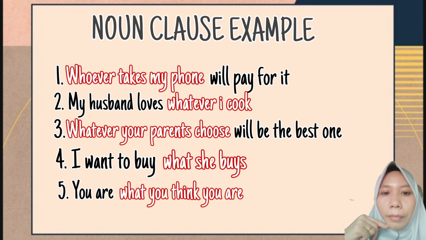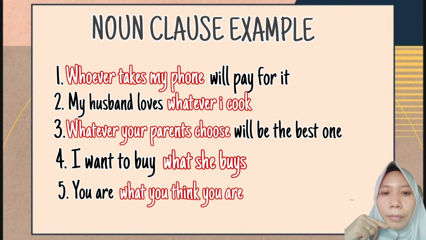Okay, we go to sentence number 3. Whatever your parents choose will be the best one. Like usual, I'm really sure you can find the noun clause by the existence of the relative pronoun. And the relative pronoun is whatever, so the noun clause is whatever your parents choose. Your parents is the subject of the noun clause and choose is the verb of the noun clause.